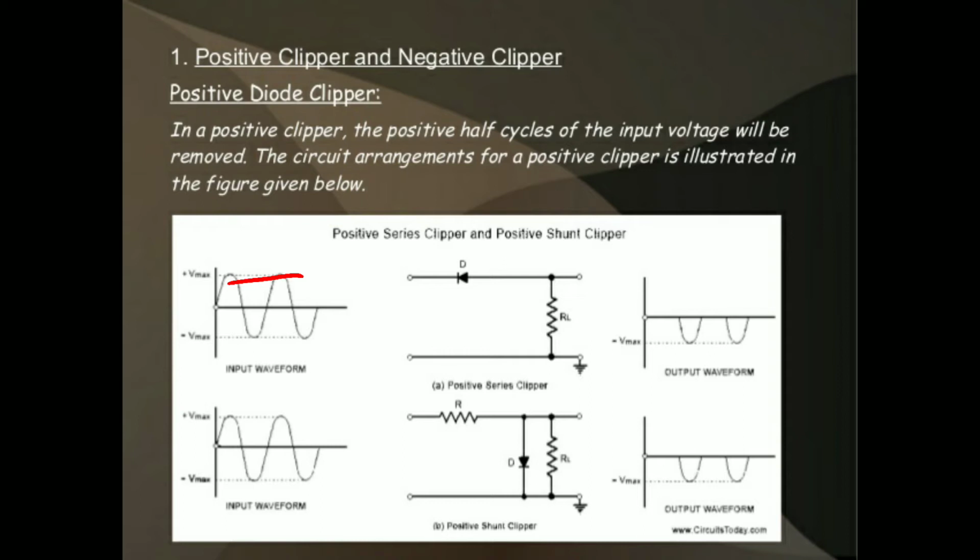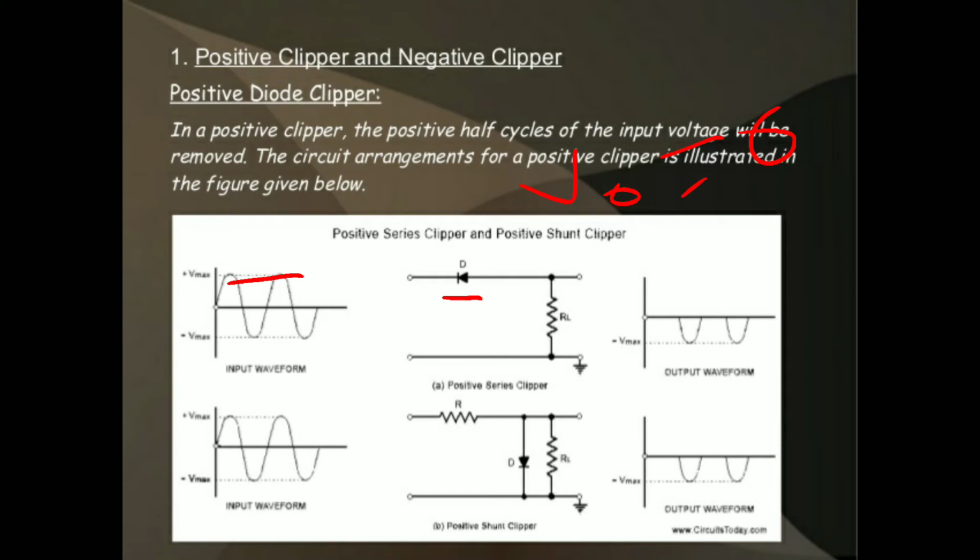During the positive half cycle, the diode is in reverse bias condition. It does not pass any input cycle to the output, so it is acting as an open switch. So the positive half cycle is removed. In this, Vout is equal to 0.